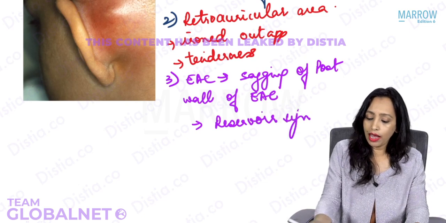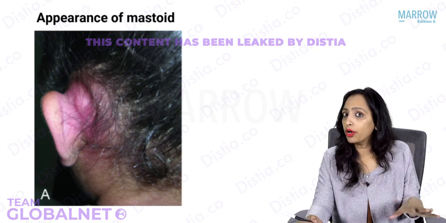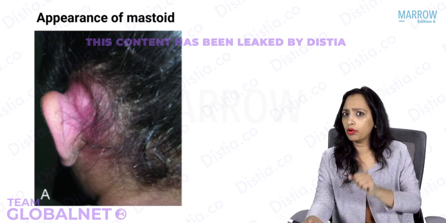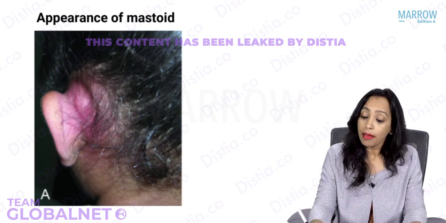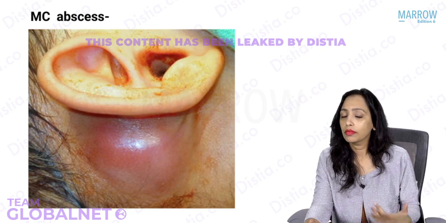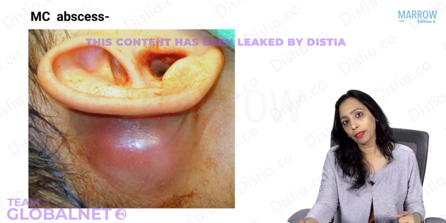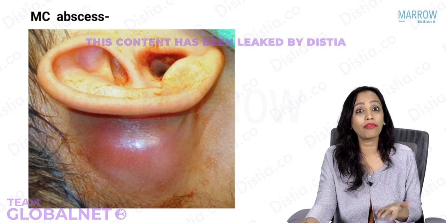So you have a child who has come to you with this complaint. You see the retroauricular area, you see the ironed out appearance, you see there is tenderness, external auditory canal, you have a look, and maybe there is an abscess that you are seeing. How should we manage this patient? What should we do? We know what the pathology is. If the abscess is formed, then okay, we can drain the abscess.